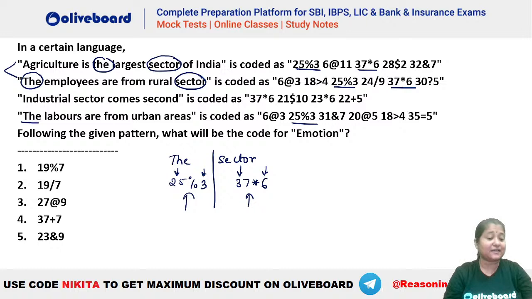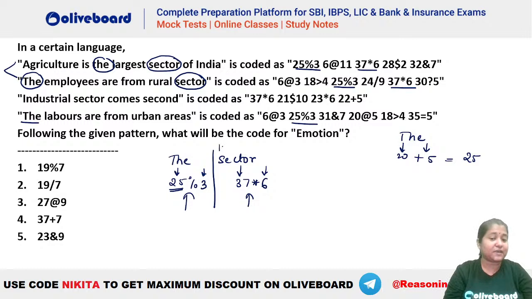Absolutely, that is right here. Good job, Naveen. So how did we get this T that is 25 here? 25 is nothing but the sum of the position value of the first and the last letter. This is your 20. This is your 5, right? So we get 20 plus 5, that is equal to 25.